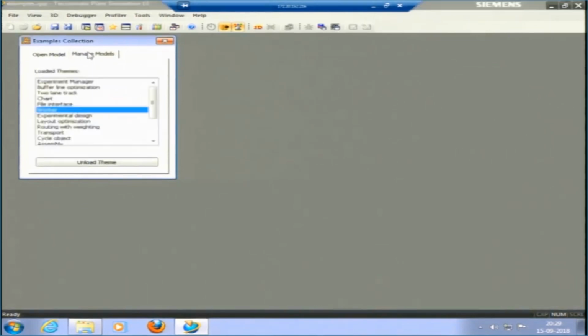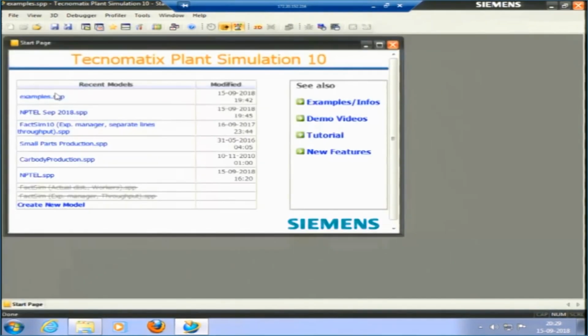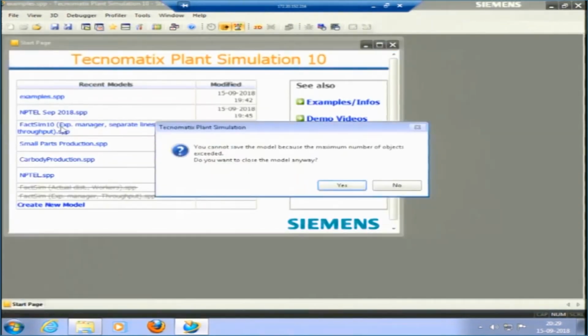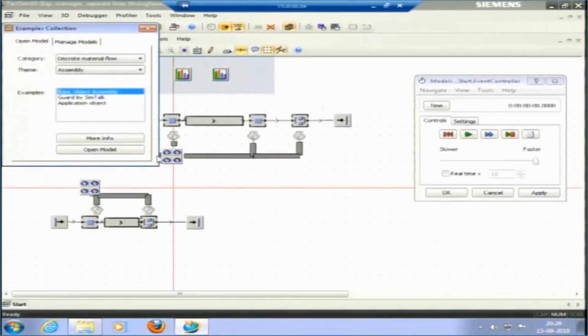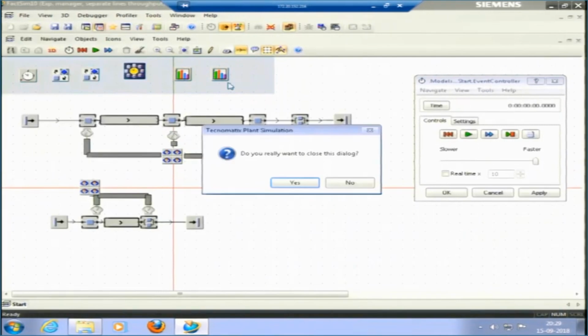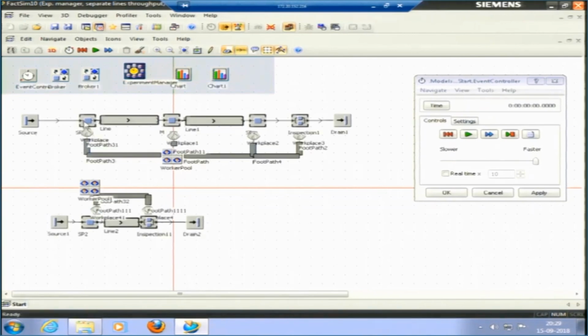So, there are certain examples which are available for us to see how these things happen. So, I will just open the start page again and try to open this factory simulation that we had made once. Let me close these examples. This is a factory simulation in which these processes are there. This is the process, if I put the names, single process 1, single process 2, single process 3, and the workers are working here.